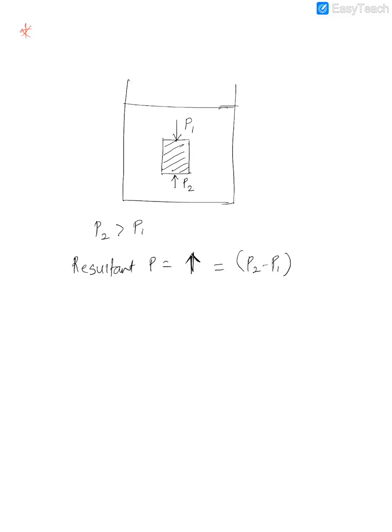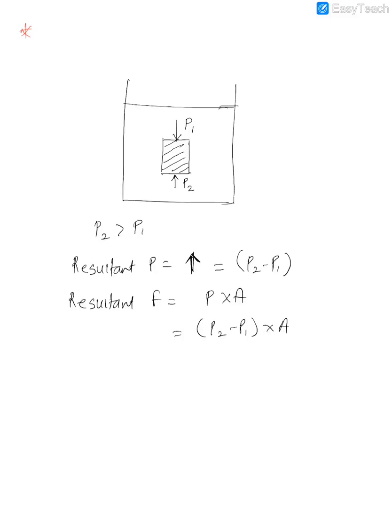Correct? And if you want to find out the resultant force which is acting upward on the object, what is the formula of force? Pressure into area. What's the resultant pressure? P2 minus P1. What's the area? A. Okay. So that is the result. Not very important though, but if you remember that much also, it's enough.